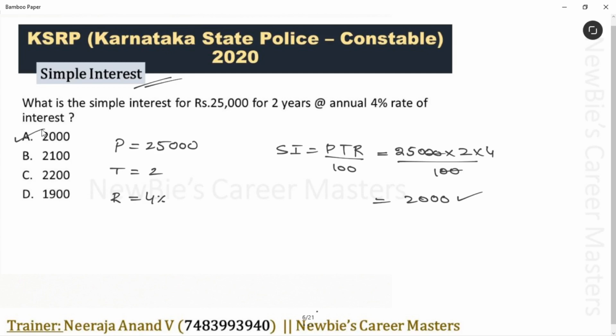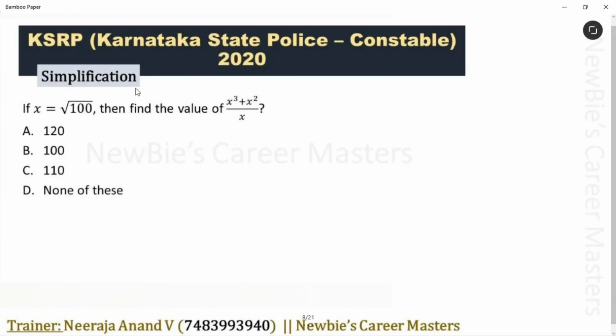Option A is the answer for this question. Guys, next question is from simplification. If x is equal to root of 100, then find the value of x cube plus x square divided by x. First get the value of x. X is equal to root of 100. That makes x value 10 because 10 square is 100. Clear? Now take the equation. X cube plus x square divided by x. Instead of replacing x value as 10 at this stage, first simplify this and then replace.